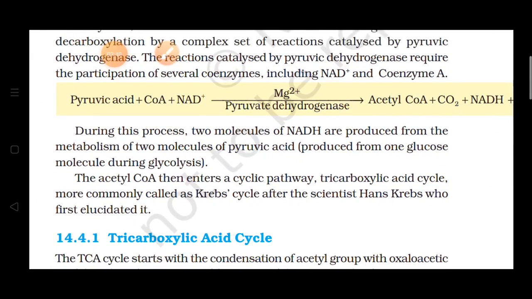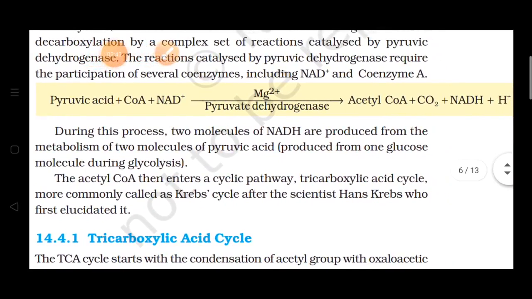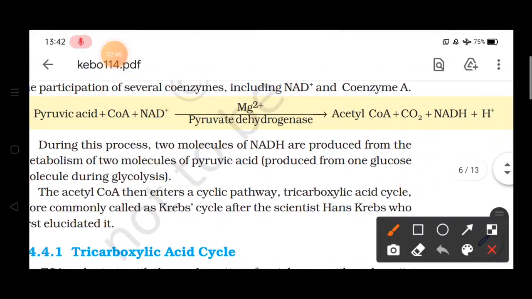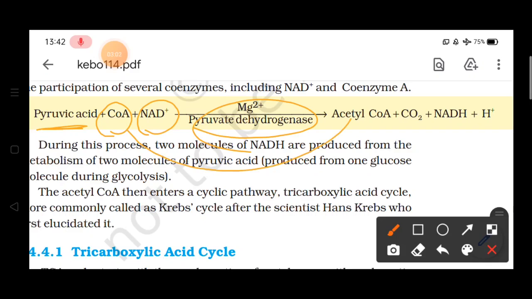Now in this process, two molecules of NADH are produced. See, as it is clearly visible in this equation also, this pyruvate has combined with coenzyme A, and NAD plus is present in the cell. Enzyme is also present in the cell. What will happen? It will be converted into this coenzyme A. It will be released as it is.